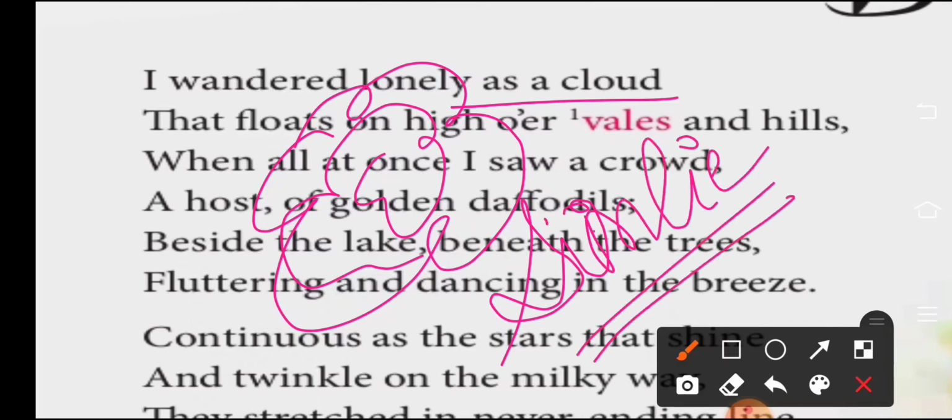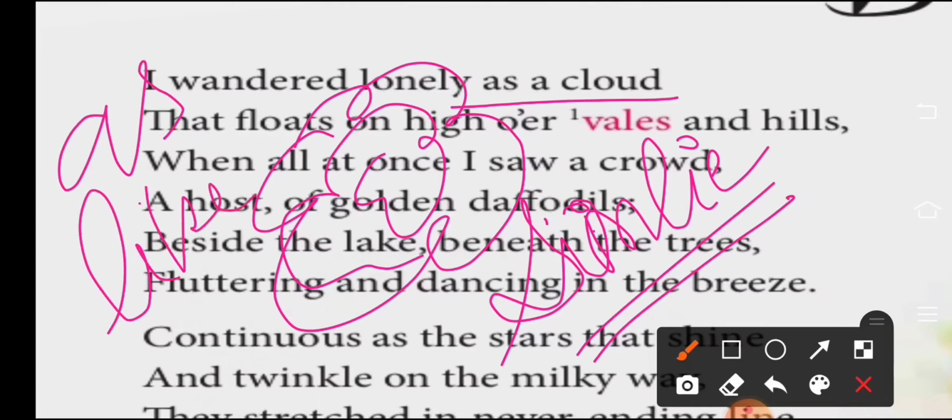What is it? Simile, right? When we compare two things using words as and like. So here, it is compared with a cloud. So these two things are being compared here. So here the poet is using which poetic device? Simile. This is a very important point, okay.